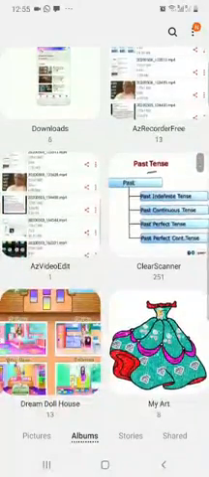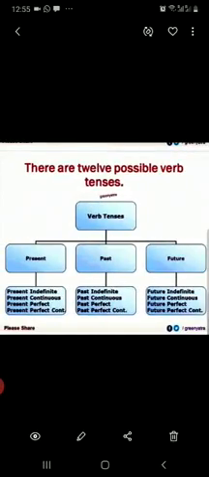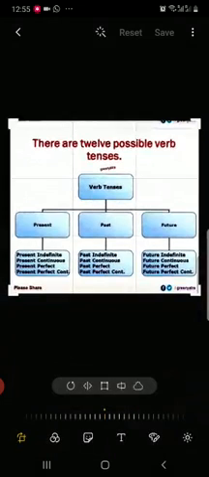And today I would like to discuss a new topic of grammar, and the topic is tenses. Before discussing the tenses, their types and uses, first I want to discuss what is tenses, or we can say what do you mean by the word tenses.